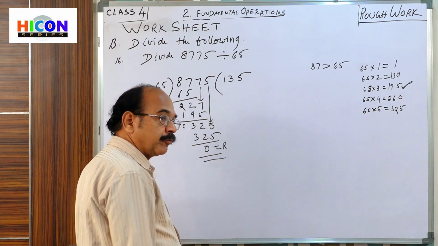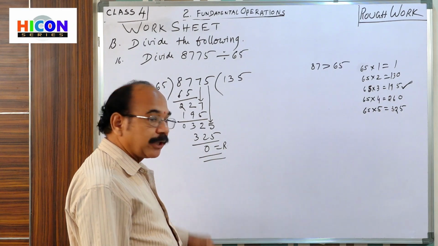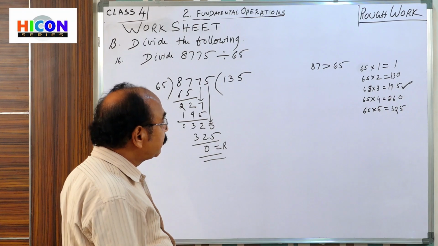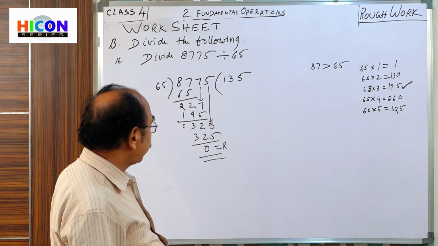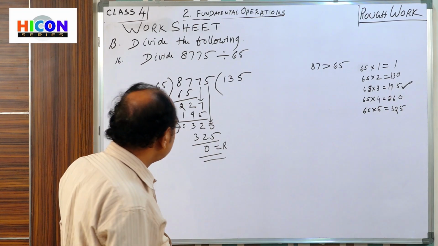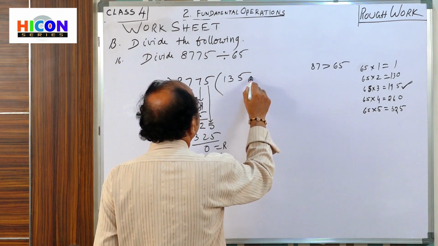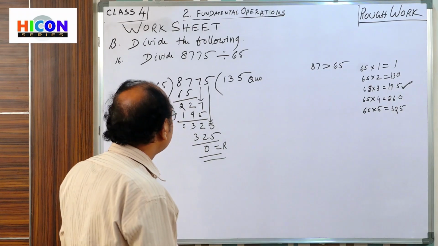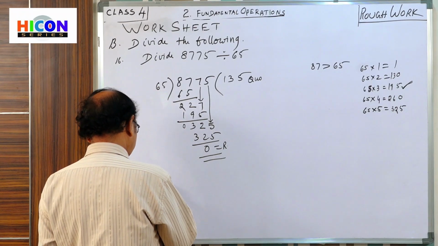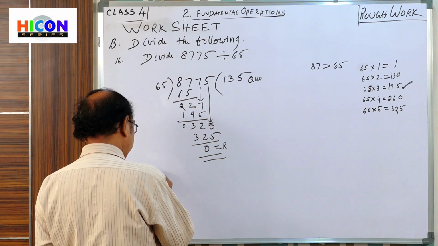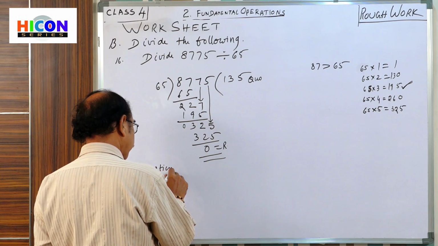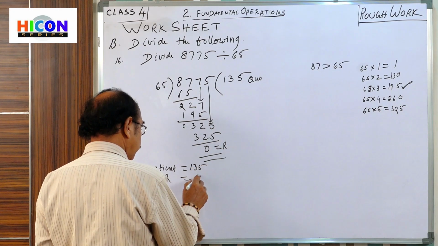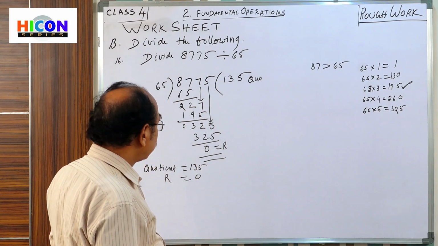Remainder is 0 means what can we say? The number is exactly divisible by 65. So here 135 is the quotient and this is the remainder. Therefore, quotient is equal to 135. Remainder is 0.